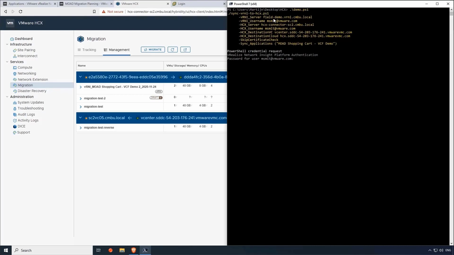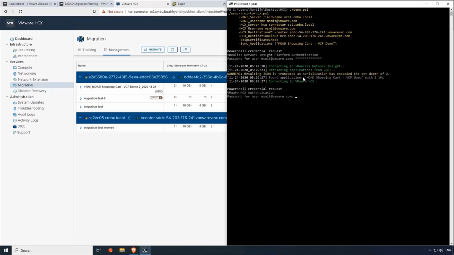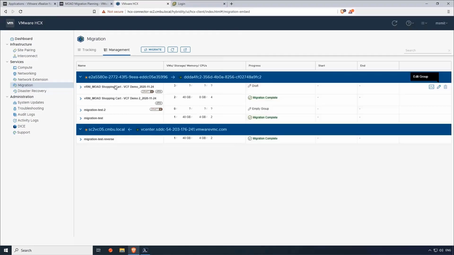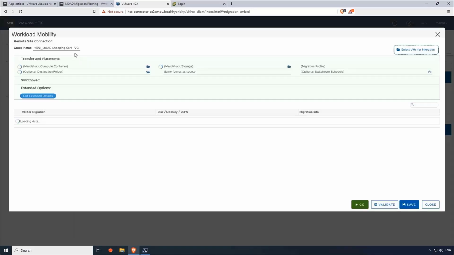This could be an on-prem vRealize platform or the vRealize Cloud instance. And I just want to sync this MOAD shopping cart. If I omit this parameter, it's going to do all the applications, but in this case, I'm just going to look for one application that I want to migrate. Let me enter my password for vRealize. Then it's connecting to vRealize Network Insight and giving me all of the applications, and then connecting towards VMware ACX in order to deliver those application constructs. And now it's created a mobility group for that MOAD shopping cart. If I go back to ACX, you can see the new mobility group here. I can edit it in order to give the right parameters.